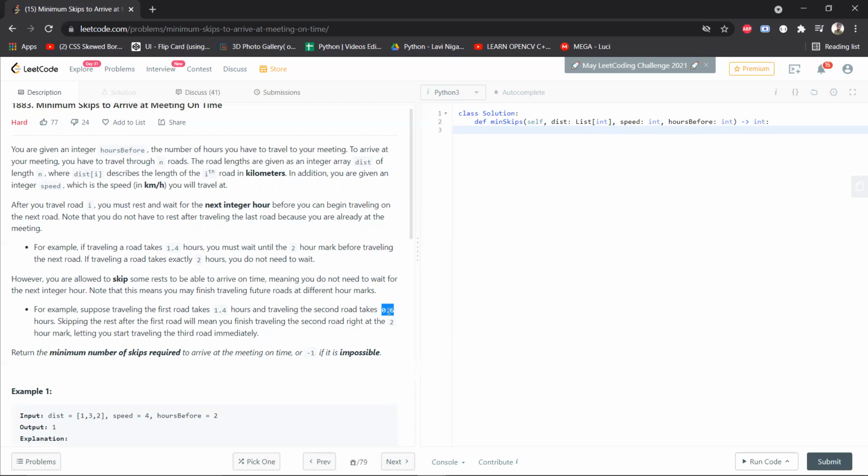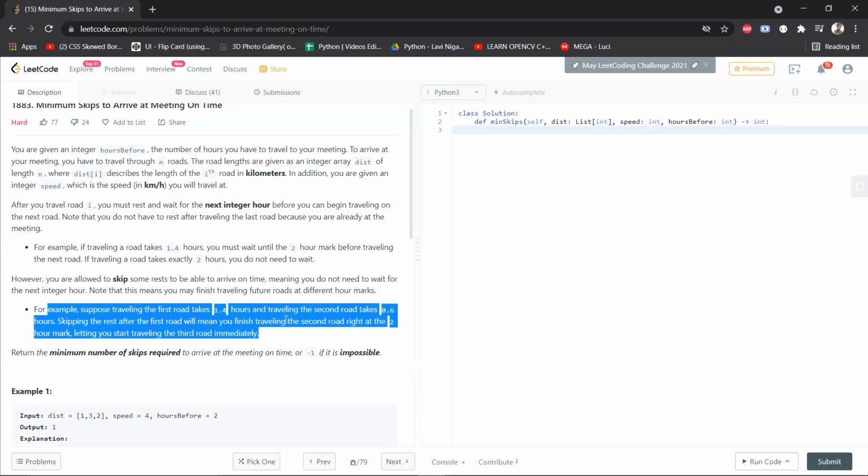Again, you're not going to skip your rest, and you wait another 0.4 hours for this 0.6 to convert itself to 1 hour, right? So here we took rest and traveled 2 hours, and here we took rest and basically traveled for an hour. So the complete duration for these two roads will become 3 hours, right? You could have saved 1 hour over there.